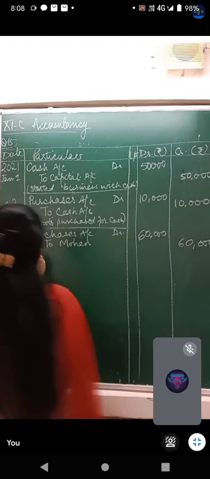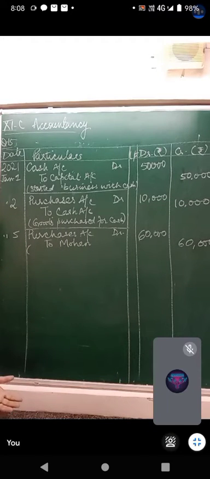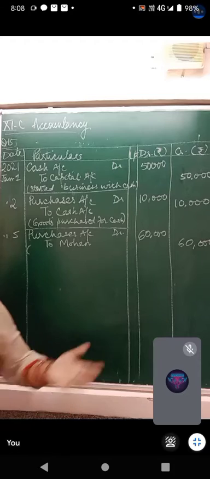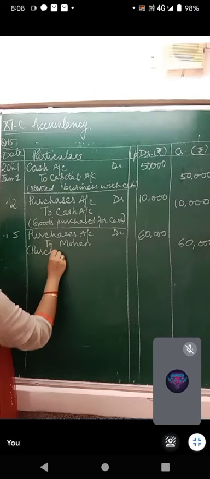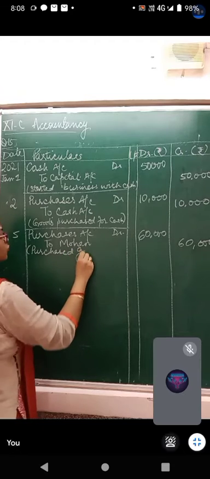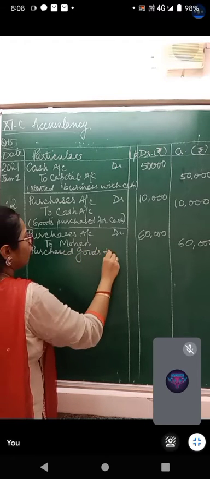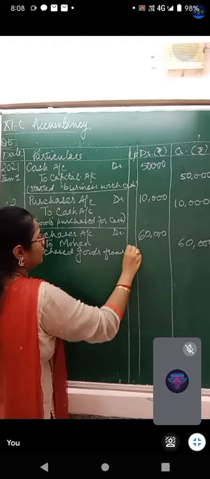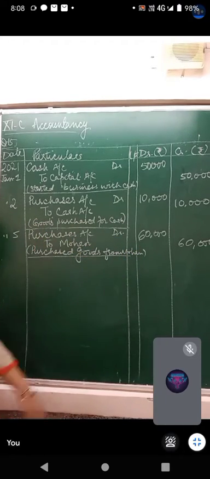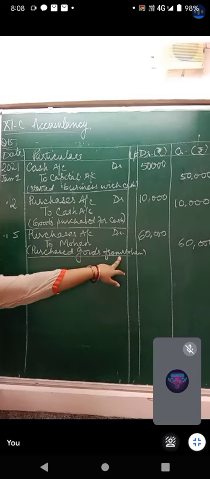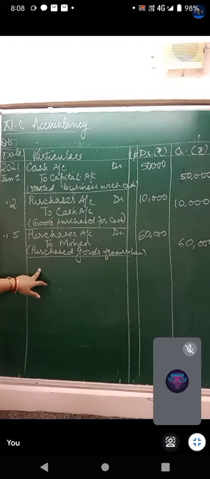Purchase goods from Mohan. When you mention a name in the narration, this is also obvious that this is a credit purchase. Purchase goods from Mohan. On saving space, please don't go into other columns while writing. As soon as the space is over, please use the next line.